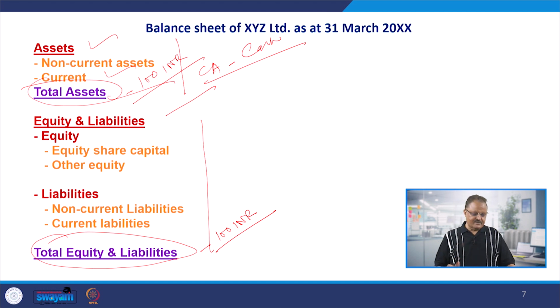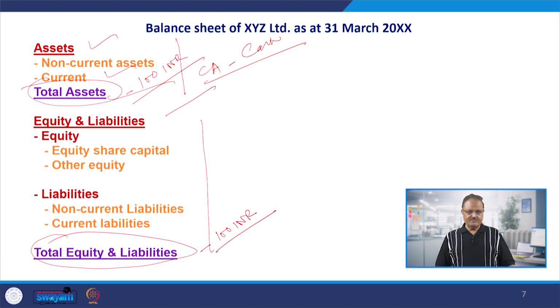So either you prepare this in the T format or you prepare it in the vertical format. Either way it's correct, and ultimately it's going to present the balanced view of the overall financial position of the firm. So this is some conceptual discussion about the three profitability projections as well as the financial estimates and projections of the firms, and they are very important for new ventures, new projects.